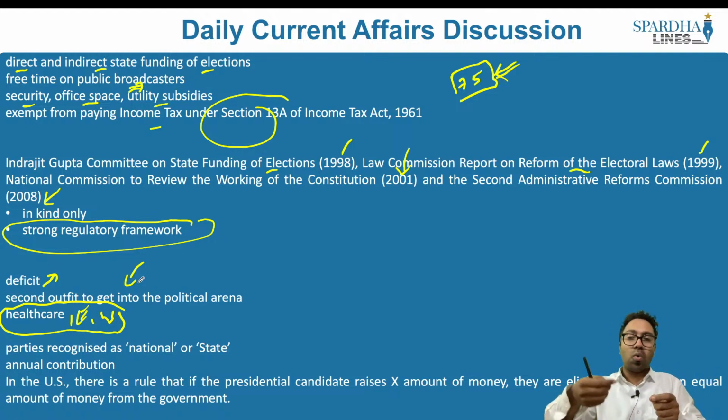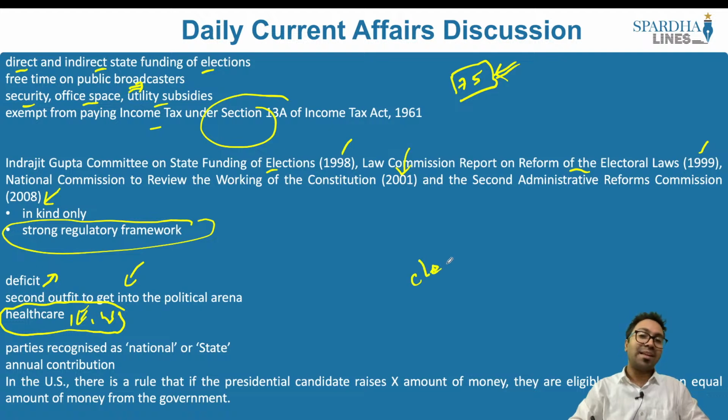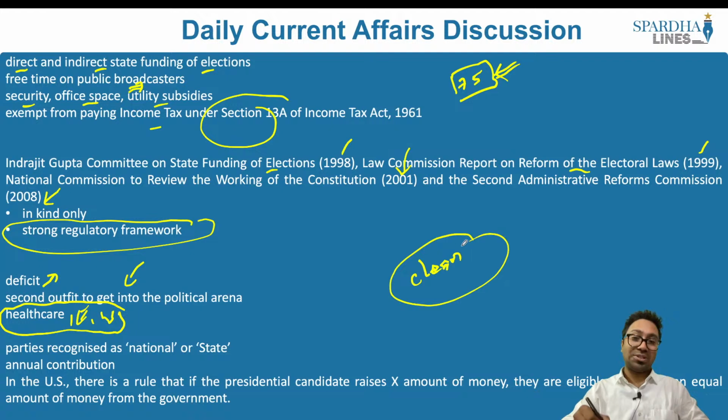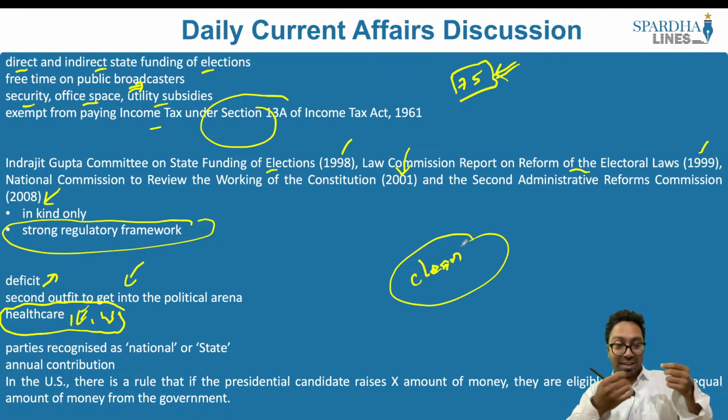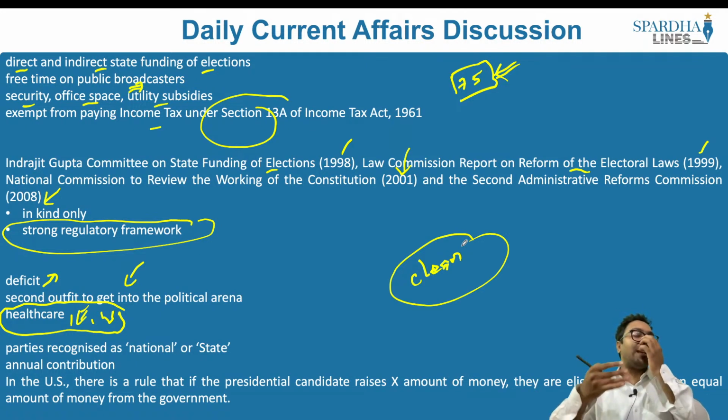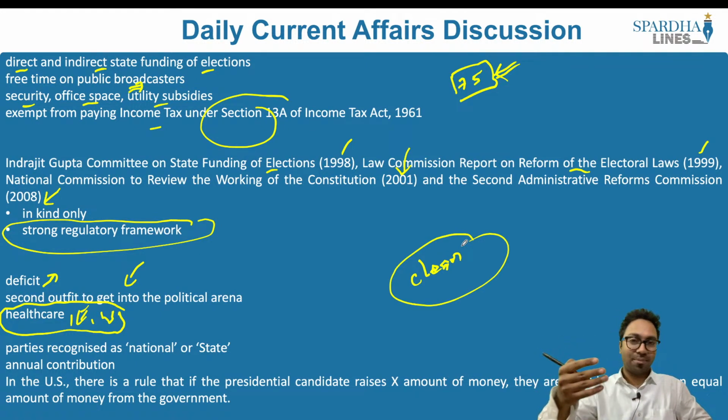The other side is, what if this is actually brought into the picture? If this is actually brought into the picture, the amount of corruption can also reduce. There will be few people who will not be corrupted. These people will be enticed to move towards a non-corruption phase, and as a result, what we will have is clean politics. This is just for the sake of argument, but clean politics will never happen as long as people's wish and the candidate who is contesting would want to remain clean. So this is for the sake of argument that it will create clean politics, which may not happen. It is just a utopian concept that I am just discussing.